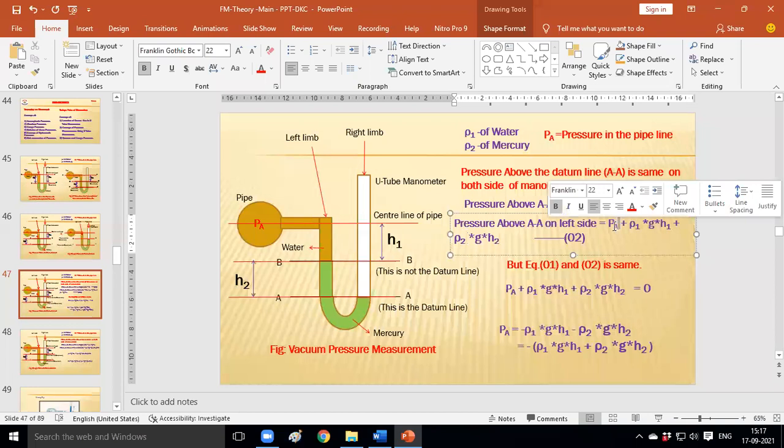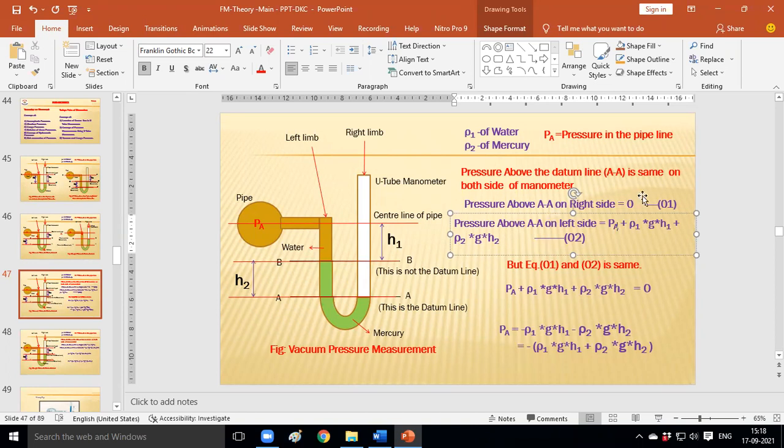And one more addition is here, PA. This PA is added because on the left side limb, how many pressures are there? Pressure in the pipeline, plus pressure exerted by this height of the water column, plus pressure exerted by this height of mercury column. We have a combination of three pressures on the left limb. One is the pipeline pressure, one is the pressure exerted by this water column, and another is the pressure exerted by this mercury column. Is it?